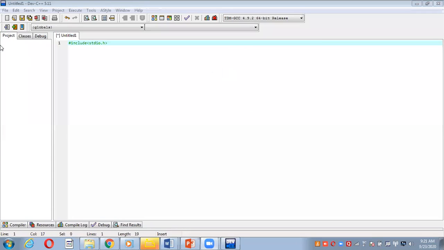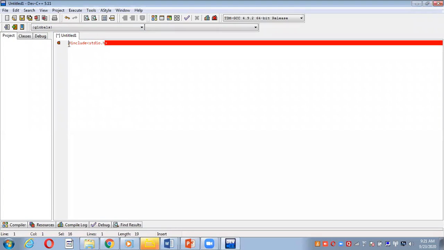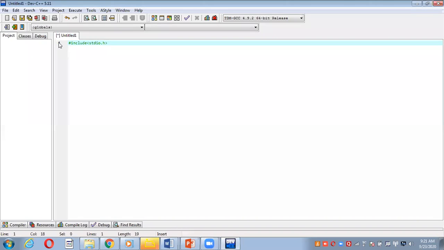We are writing the C program on one platform, the Dev C++ platform, where we write the first statement, stdio.h. We can observe that this statement is the including part for the standard input output header file. The next statement, as we just discussed in the structure, is the main function. It means we are starting the main function program, and now the curly brace comes. In this you can write whatever you want.